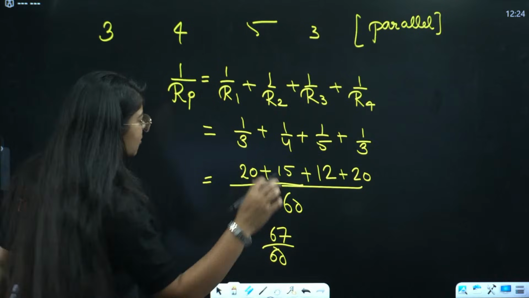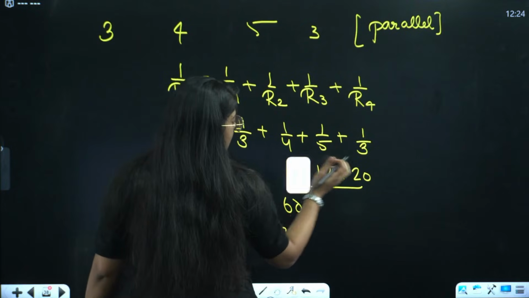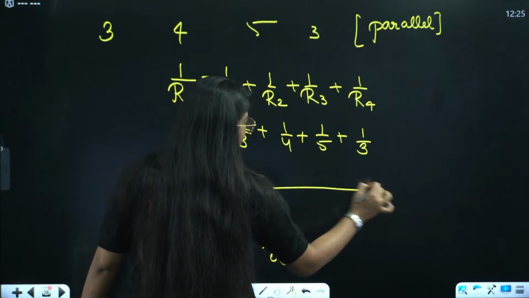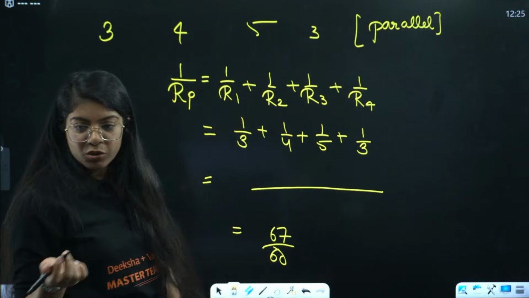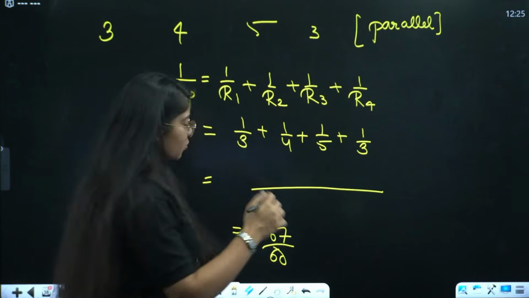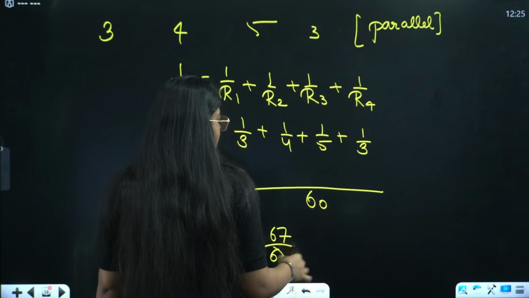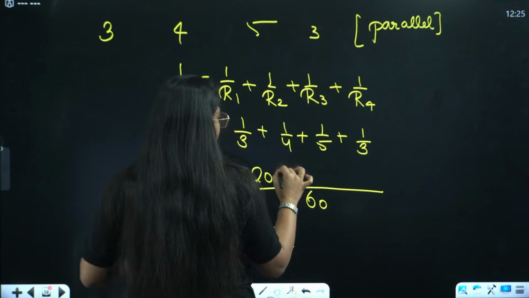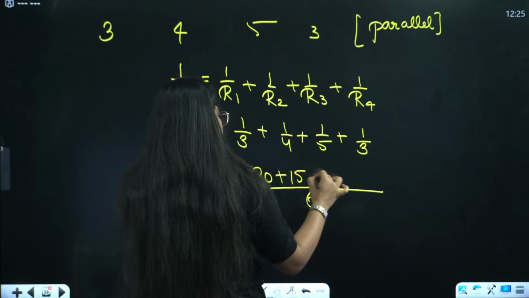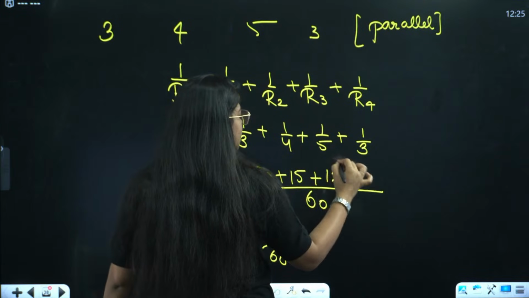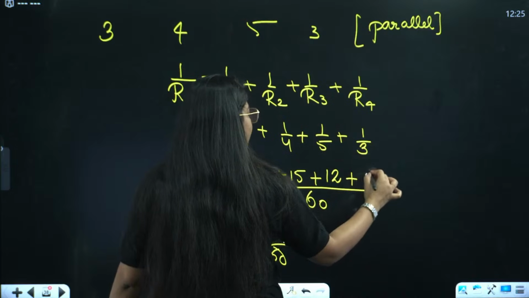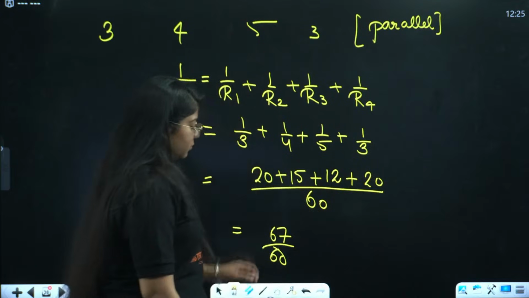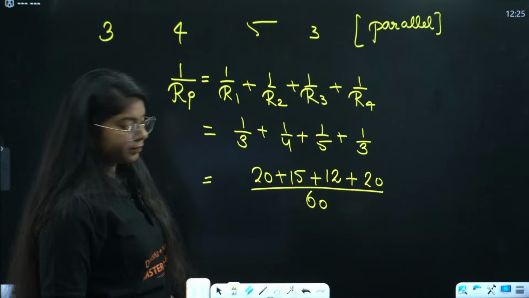Okay, you can just solve this, right? What will you take the LCM? You took the LCM as 60, right? So I took 60 as well. So 3 into 20 will be 60 plus 4 into 15 will be 60. 5 into 12 will be 60 plus 3 into 20 will be again 60. Done.